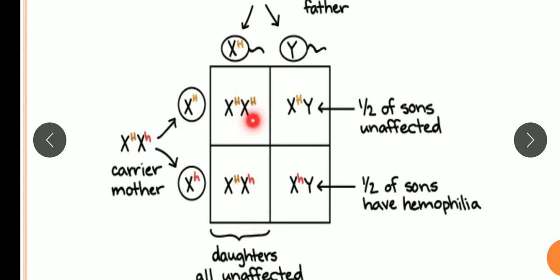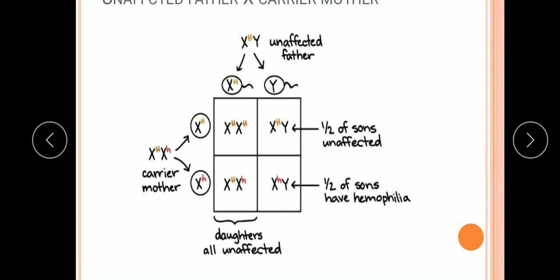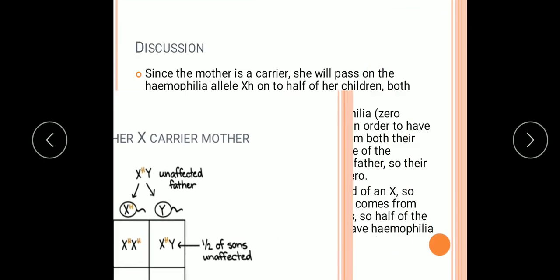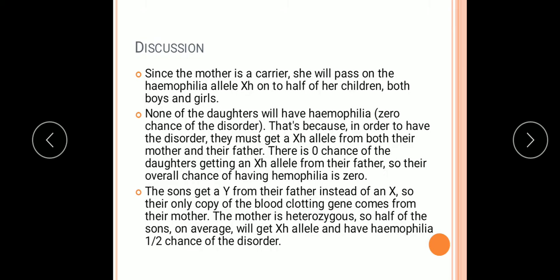Why? Because this daughter is normal one. This recessive gene allele is not present, both are the normal one. But in the second case, the recessive allele is present, but it is the condition where the daughter is a carrier, but being unaffected. So in this way you will practice the different cases given in your book. So understood? One more time we will repeat it.